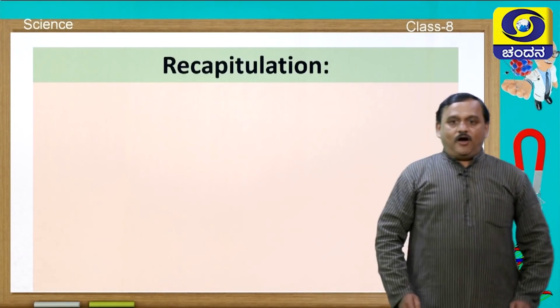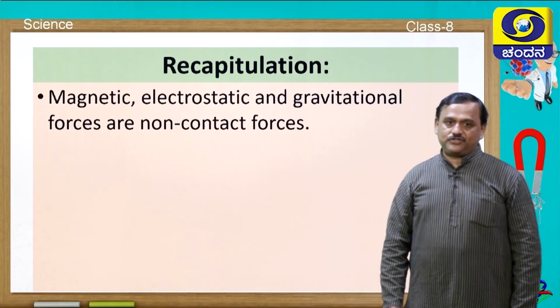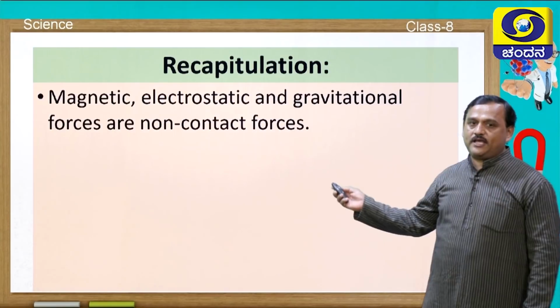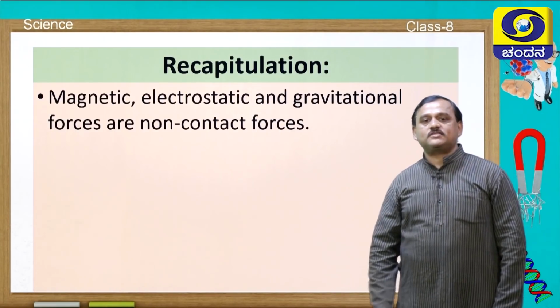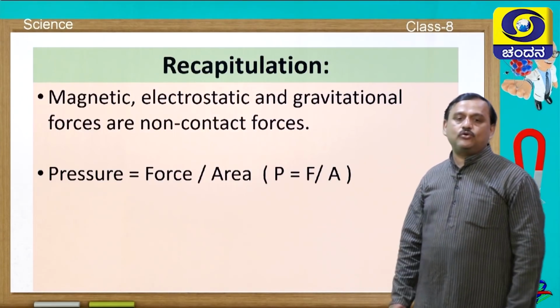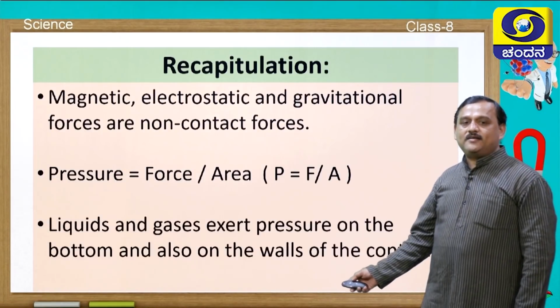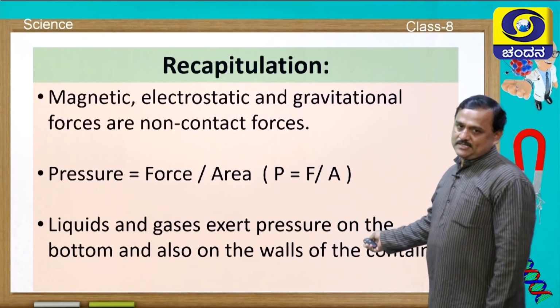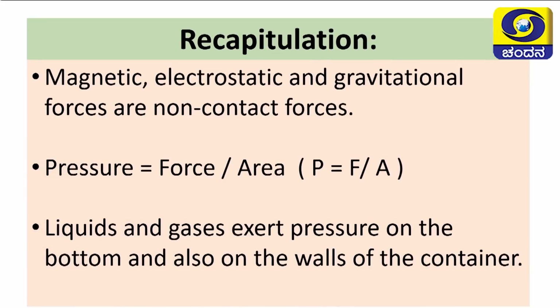Now, after learning all these points, let us have a quick recapitulation. What we learned today: magnetic, electrostatic and gravitational forces are non-contact forces. Pressure is equal to force per unit area, and liquids and gases both exert pressure on the bottom and also on the walls of the container.